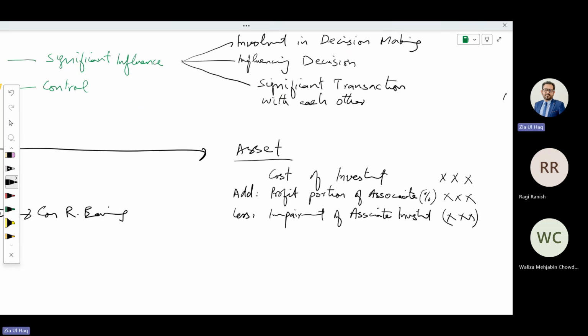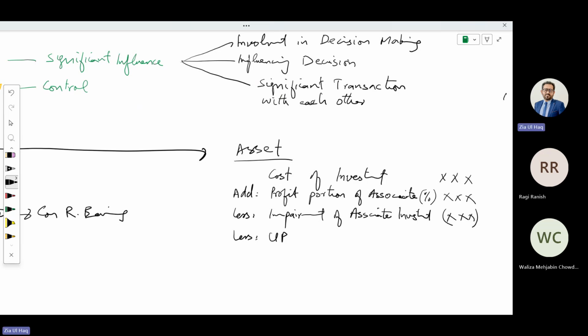If there is any impairment of associate investment that we need to deduct, especially from the asset, if we are recording it as an asset, we need to check if there is any impairment, and we need to deduct it from the asset cost. And from this, we need to deduct the unrealized profit part.